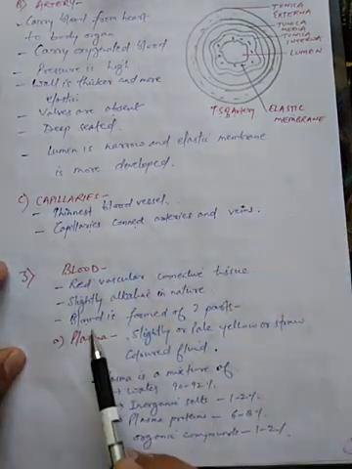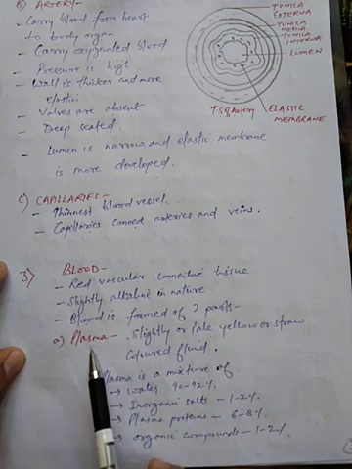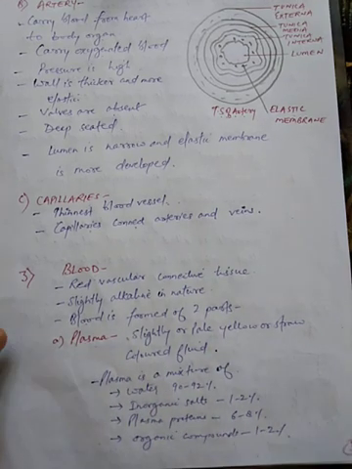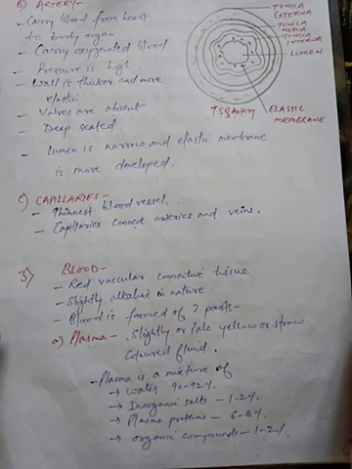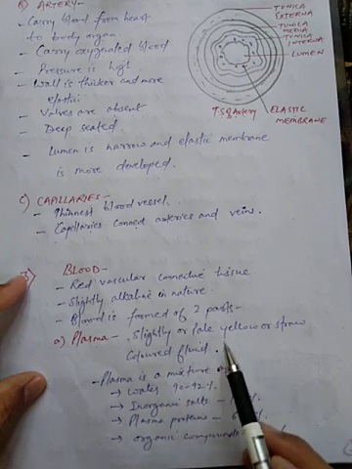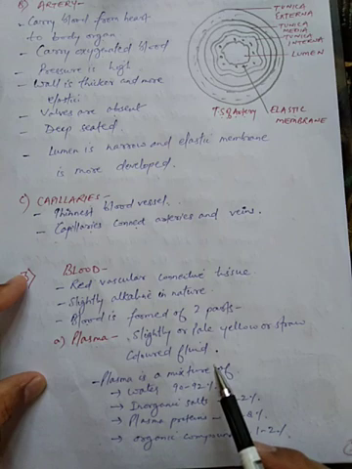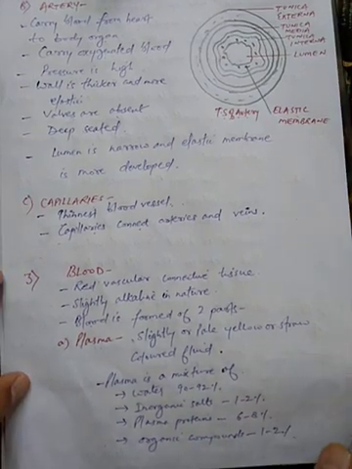Now students, this is the third component of the circulatory system. This third component, that is blood, is formed of two parts. One is plasma and the other is the blood cells. One by one we are going to discuss this. Plasma is a slightly pale or straw colored fluid which is present in the body.